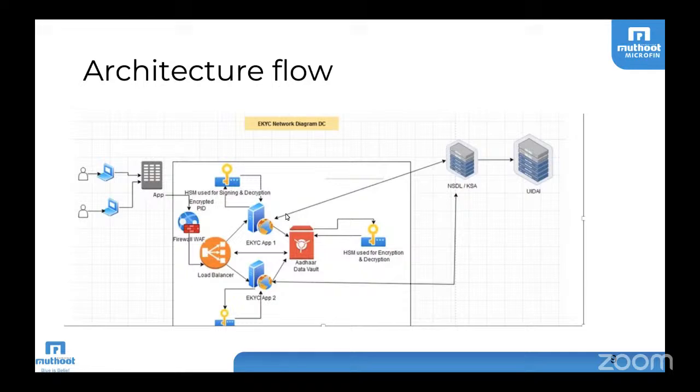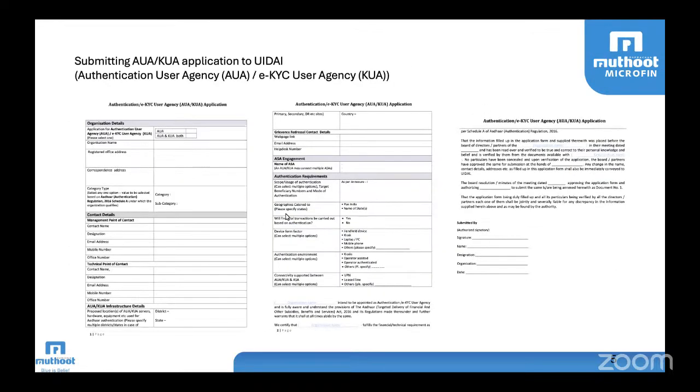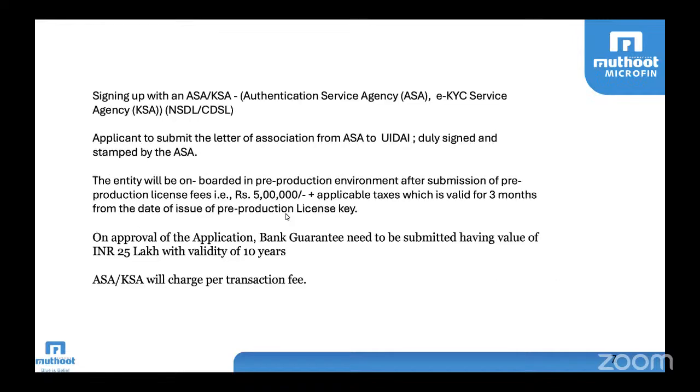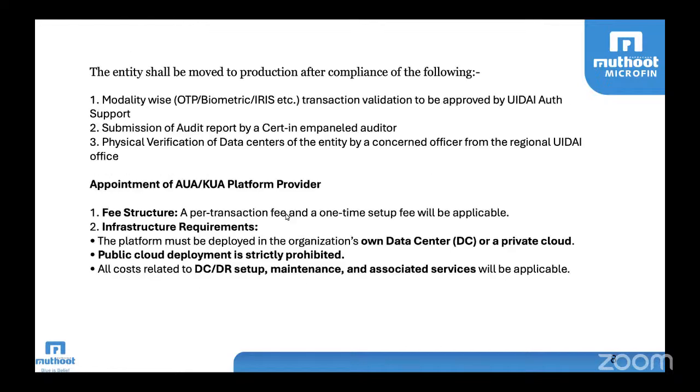I hope you all have clarity about this. Initially, we have to submit an application. I will go back once again. This will be the application, and then we need to submit whatever requirements we have, and sign with an ASA, that is NSDL or CDSL. Then we need to pay the money, a bank guarantee is required, and then we have to go to the AUA platform provider and host it on a data center. These are the minimum requirements to start with this activity.